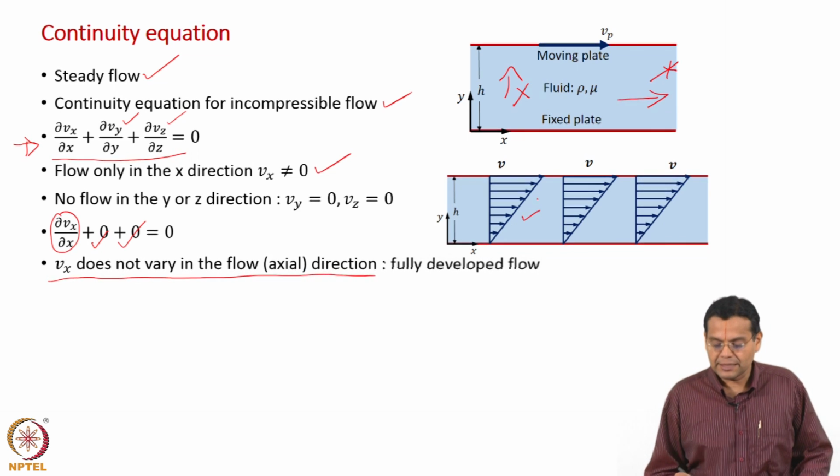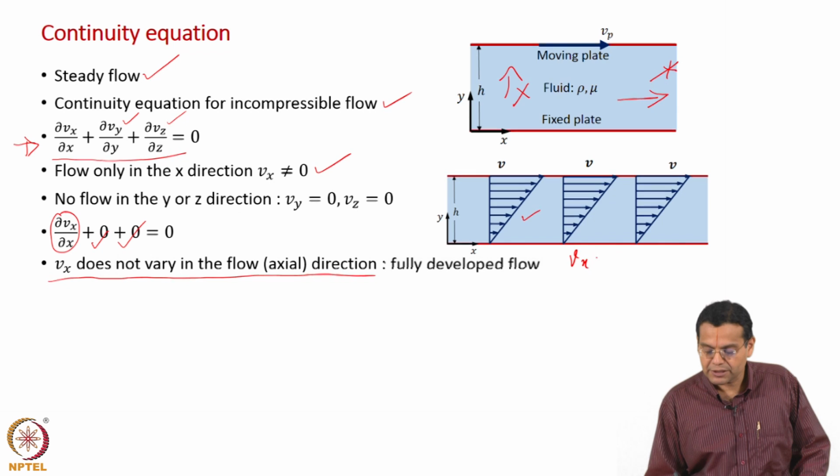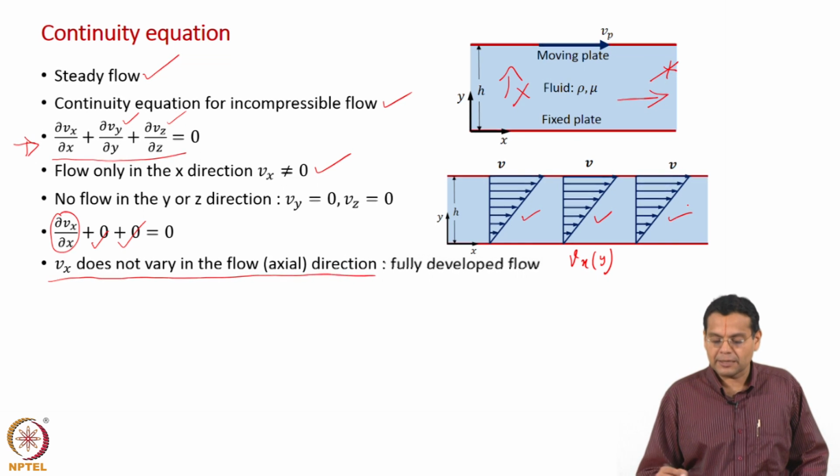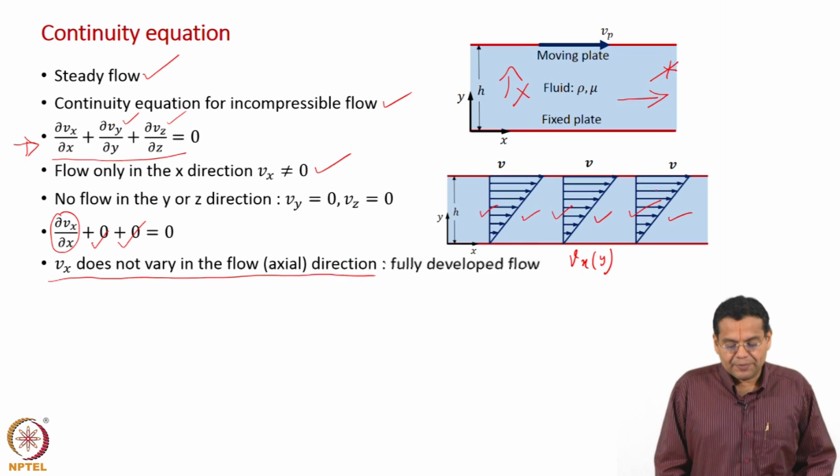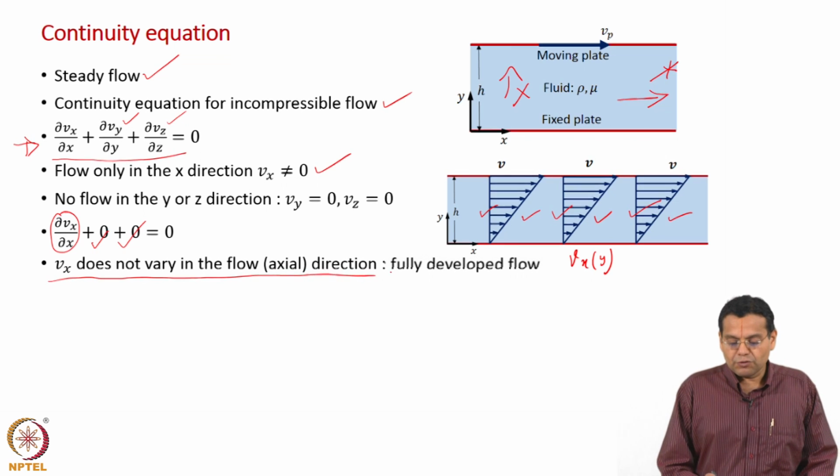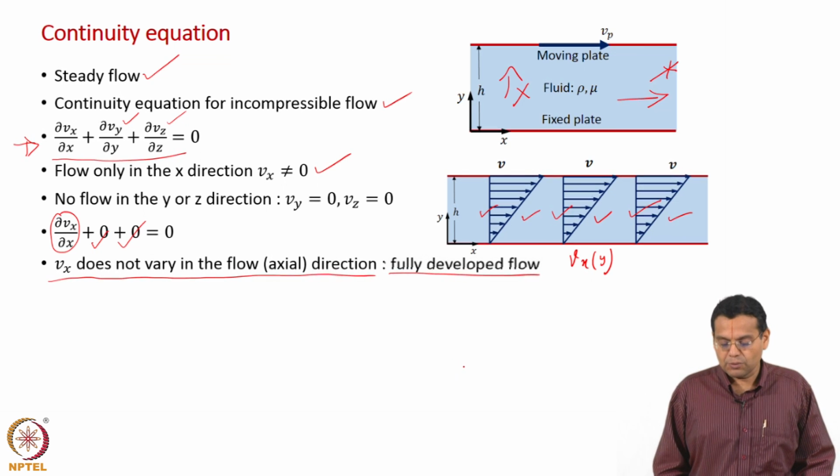What we are saying is whatever be the function Vx of y, that does not change as you go along the flow direction. So, whatever profile you have here, the same profile here, the same profile here, that is what we say as fully developed flow. Okay.